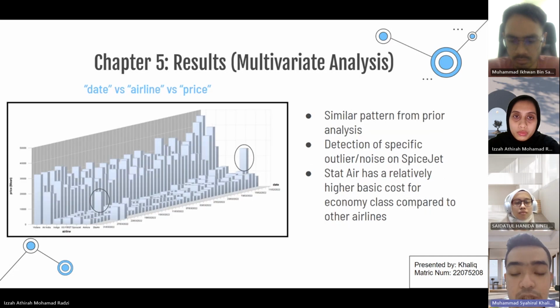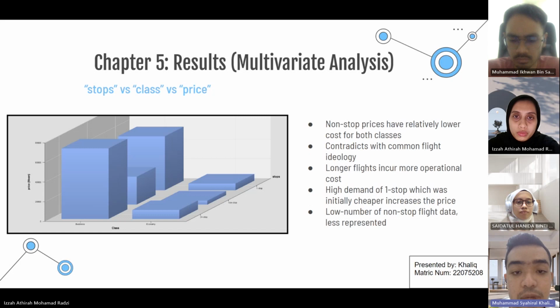So similar pattern was shown also for the date versus airline versus price graph, but we found a detection on specific outlier or noise on the SpiceJet, and we also realized that the Star Air has a relatively higher basic cost for economy class compared to others. So for the final multivariate analysis, we can deduce that non-stop prices have relatively lower costs for both classes because of the longer flights incur for more operational costs, and also low number of non-stop flight data is less represented.